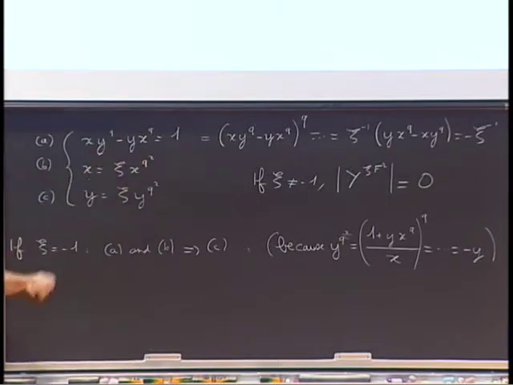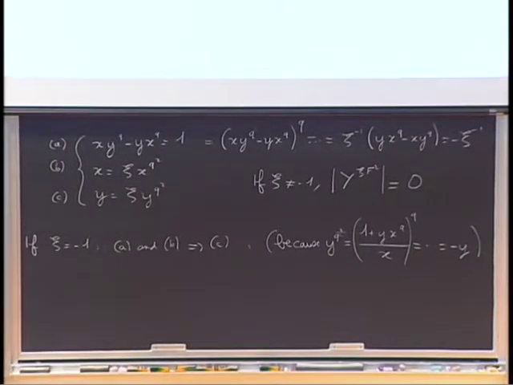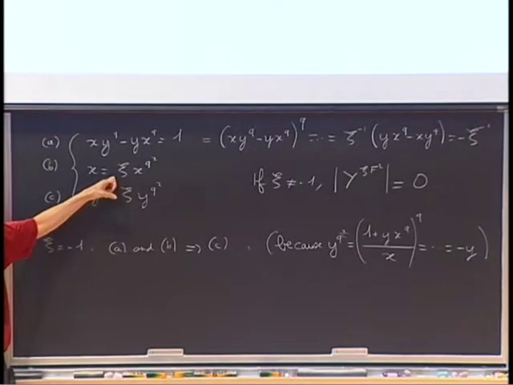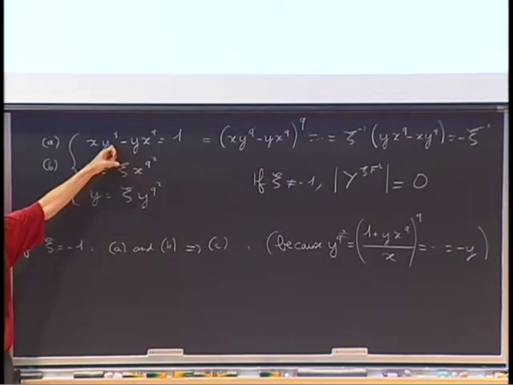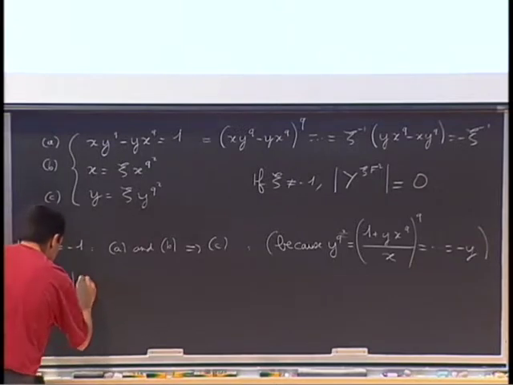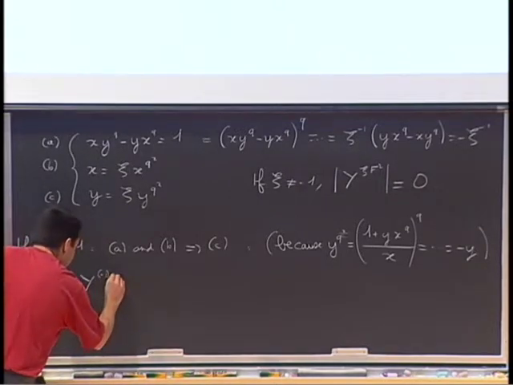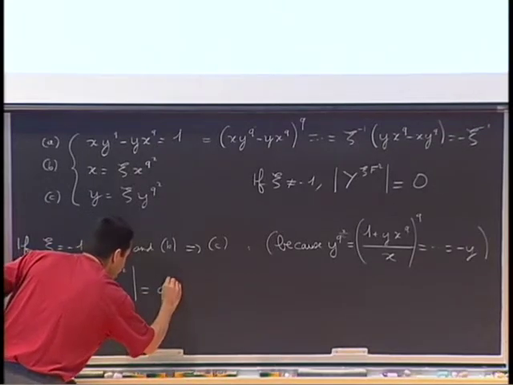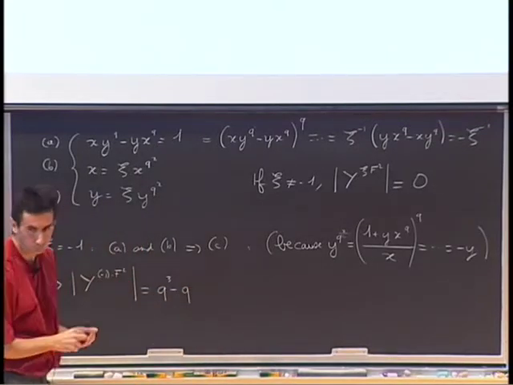This disappears, so this is a constant. So there is no multiple root. So we have q squared minus 1 solutions here, and for each x we have q solutions here. So we get finally that the number of fixed points in this case is q cubed minus q.